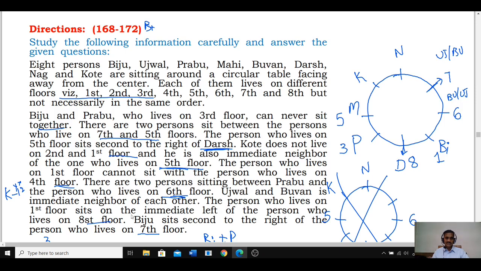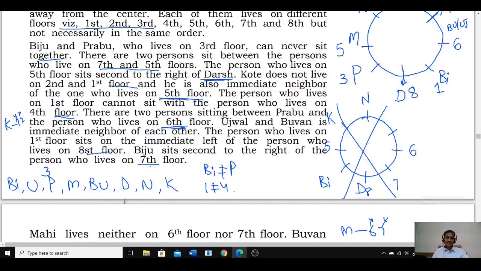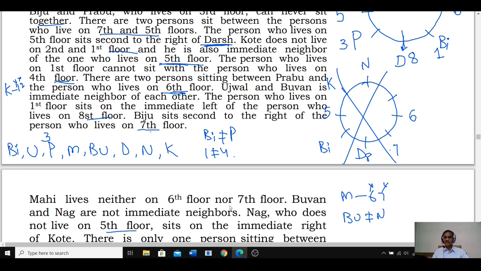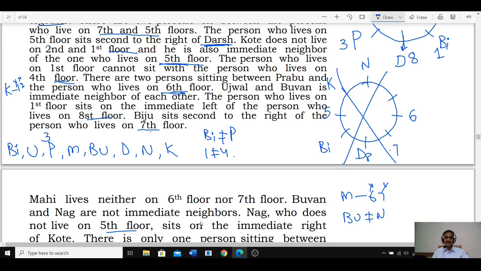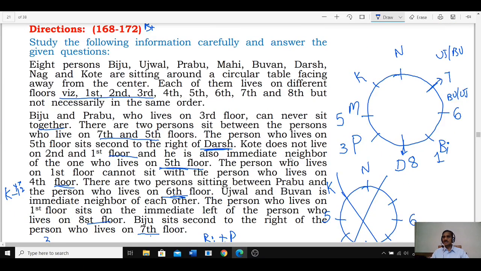The person who lives on the 1st floor sits on the immediate left of the 8th floor. Biju sits second to the right of the 7th floor. And next one, Mahi lives neither on the 6th nor on the 7th floor. Mahi is on the 5th floor. And Bhuvan and Nag are not immediate neighbors. As Nag is here, Bhuvan cannot be here. As Bhuvan cannot be here, Ujjwal is here and Bhuvan is here. And there you go. Now Ujjwal is at this place, then Bhuvan is at this place.